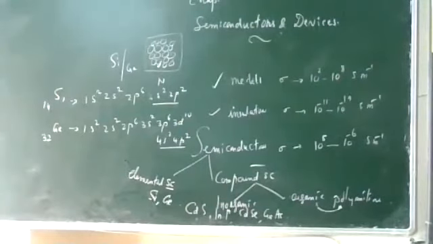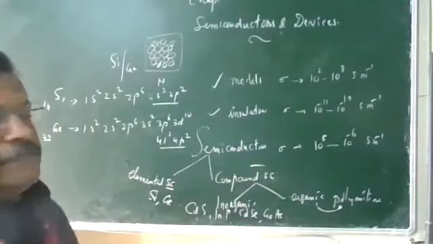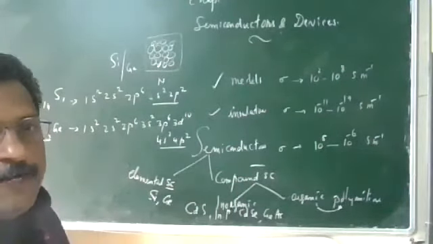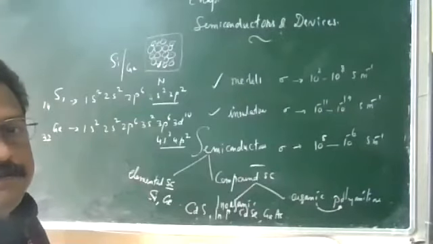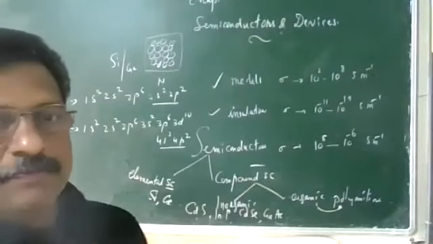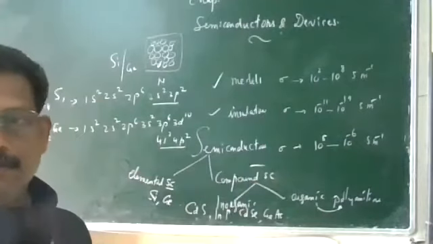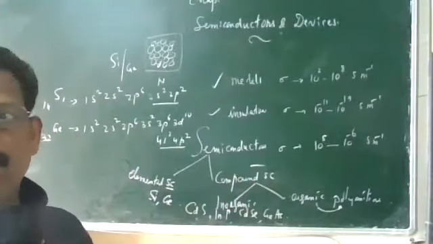Elemental semiconductor is the example. Are all of you done? Anshuman?